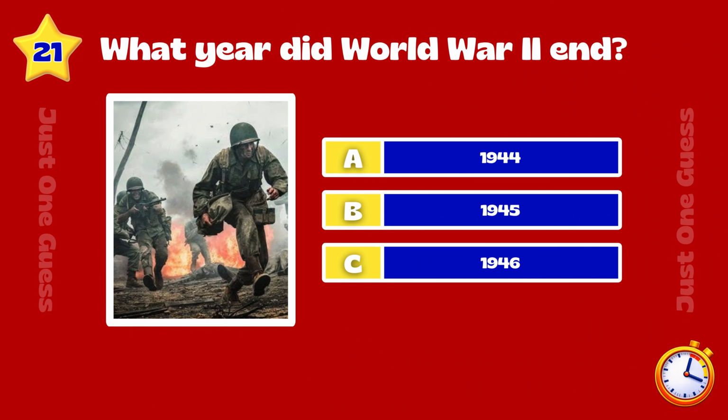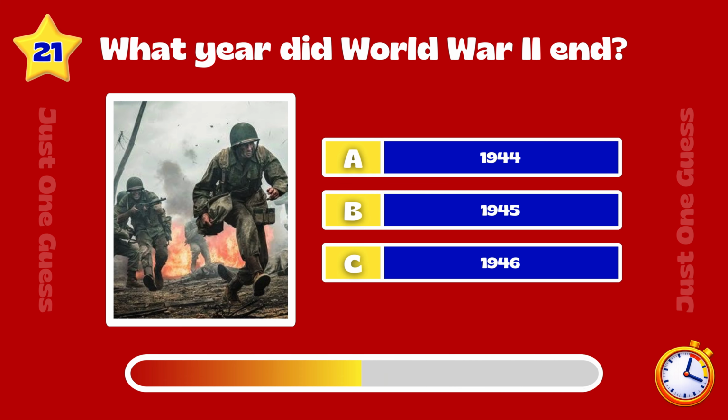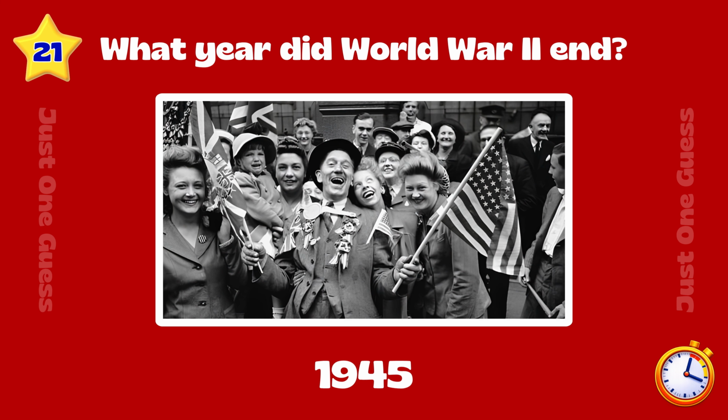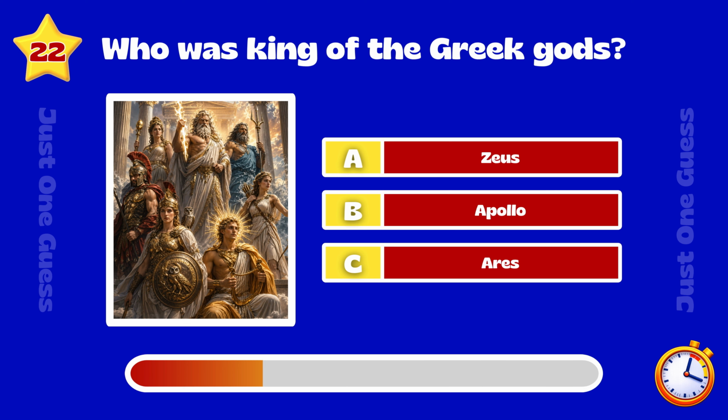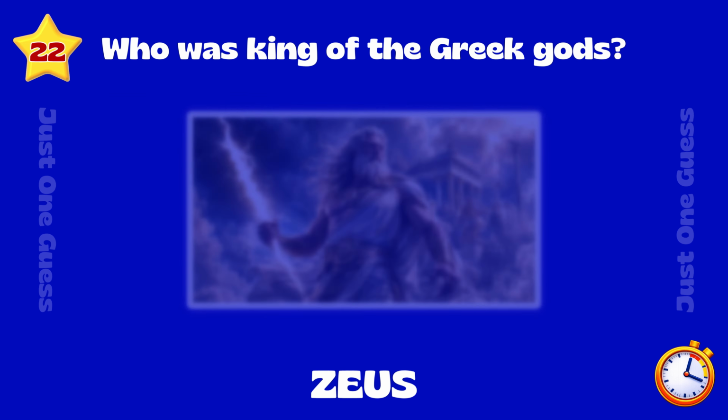What year did World War II end? 1945. Who was king of the Greek gods? Zeus.